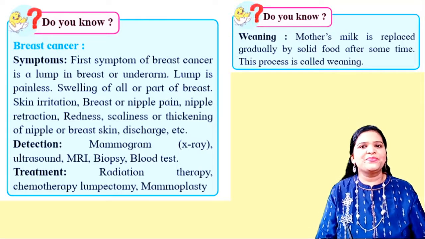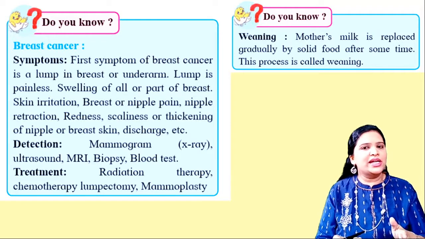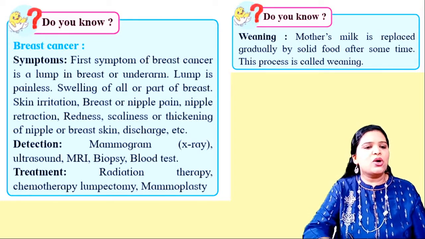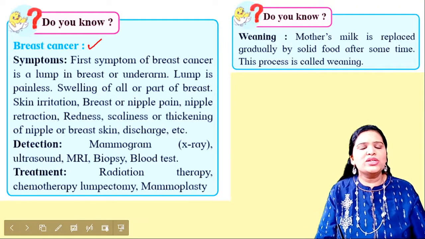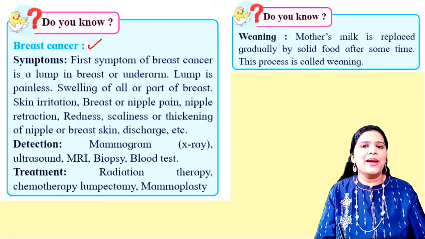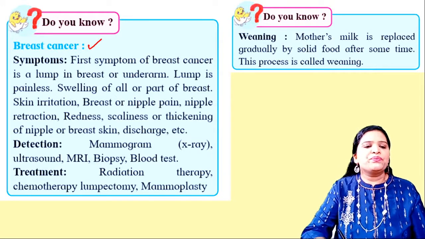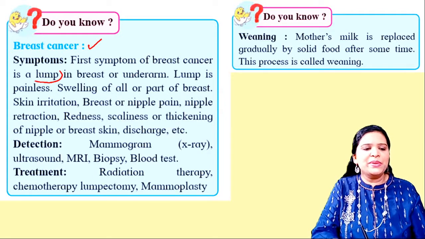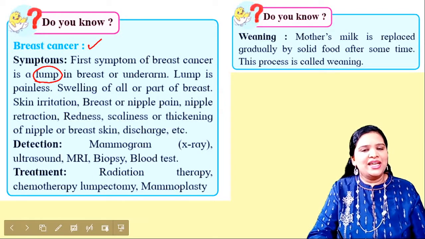Okay, right. So here when we are studying about breast, we must know certain points, that is breast cancer. The most important problem which occurs in women is breast cancer. The first symptom of the breast cancer is a lump in the breast or underarm.